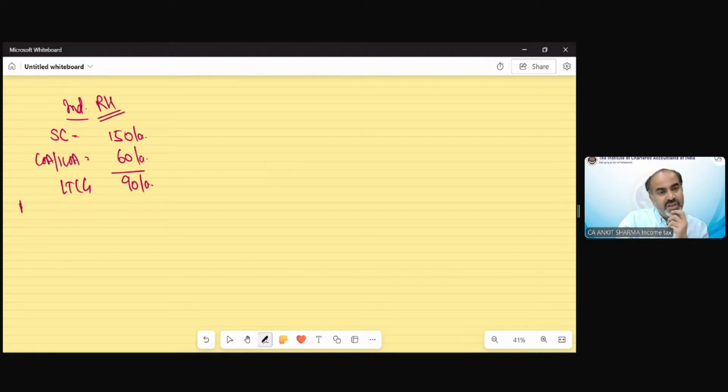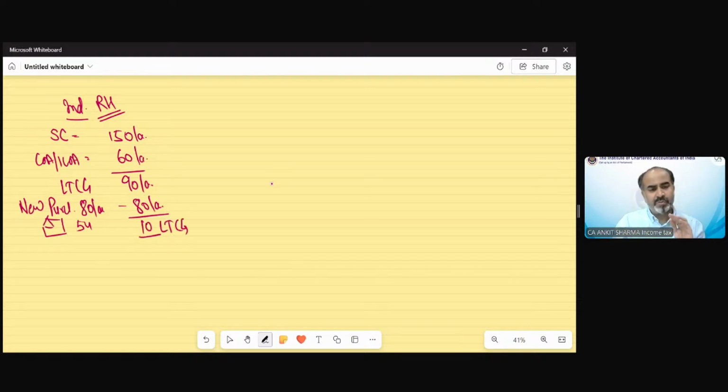Now he purchased a new residential house for suppose rupees 80 lakh. All other conditions are satisfied, suppose. So 80 lakh rupees exemption under section 54 can be claimed. New house purchase. So the capital gain would be on 10 lakh rupees. So till this, we have discussed the provision. Now point number B says that this new residential house would not be transferred for the next 3 years.